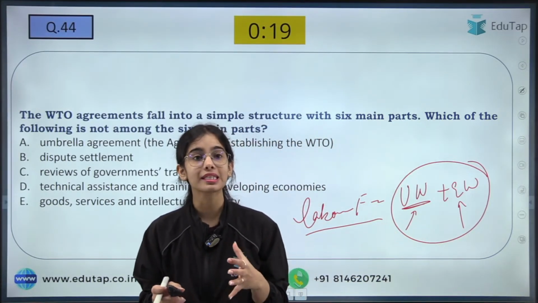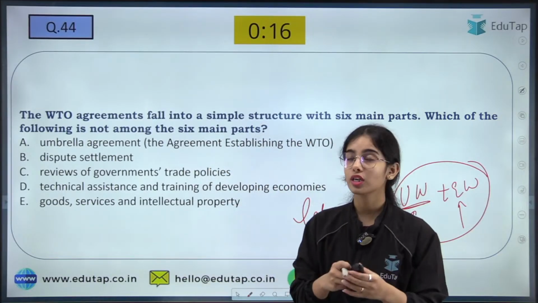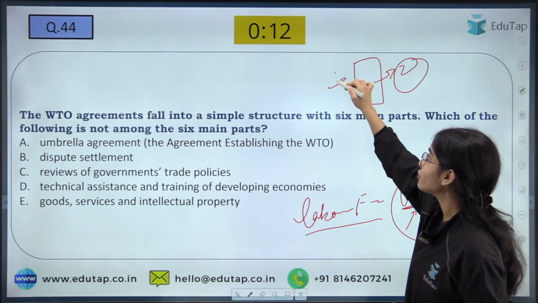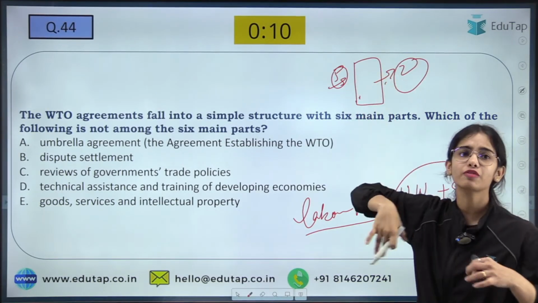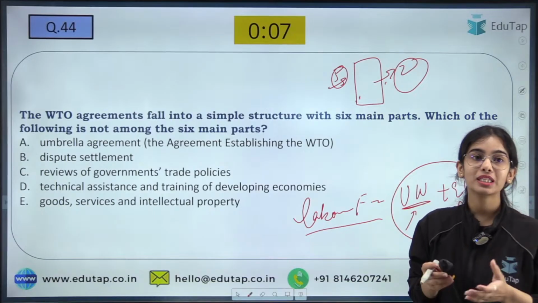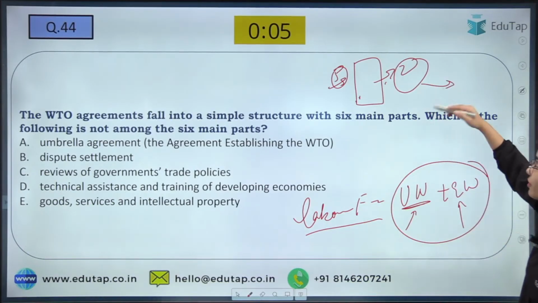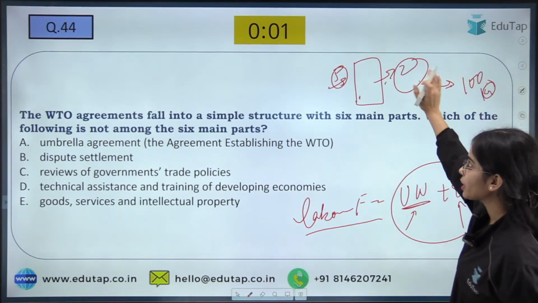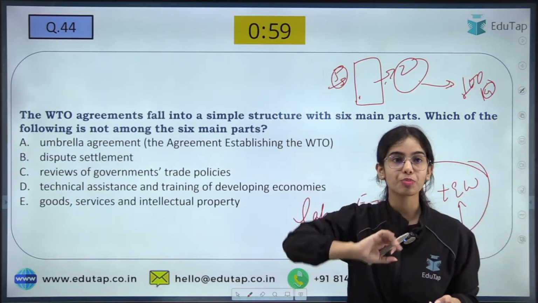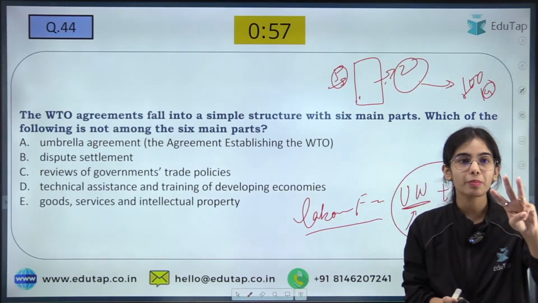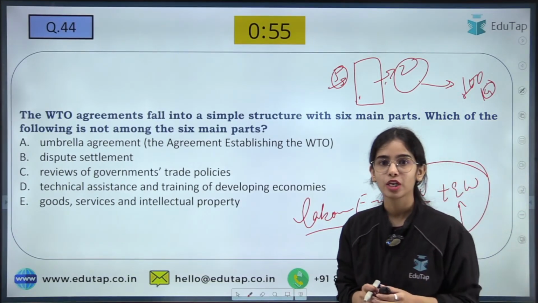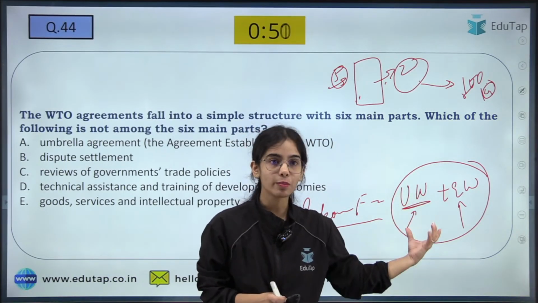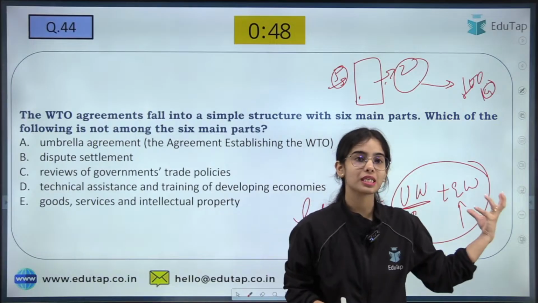Disguised unemployment means that you seem to be working, like on a field. Only 2 laborers are required, but actually 5 people are working on the field because they are family members. These 5 people are producing the same good as 2 people would have produced, that is 100 kgs of rice. So 3 people are actually not adding anything. That is disguised unemployment. Labor force is unemployed workers plus employed workers.